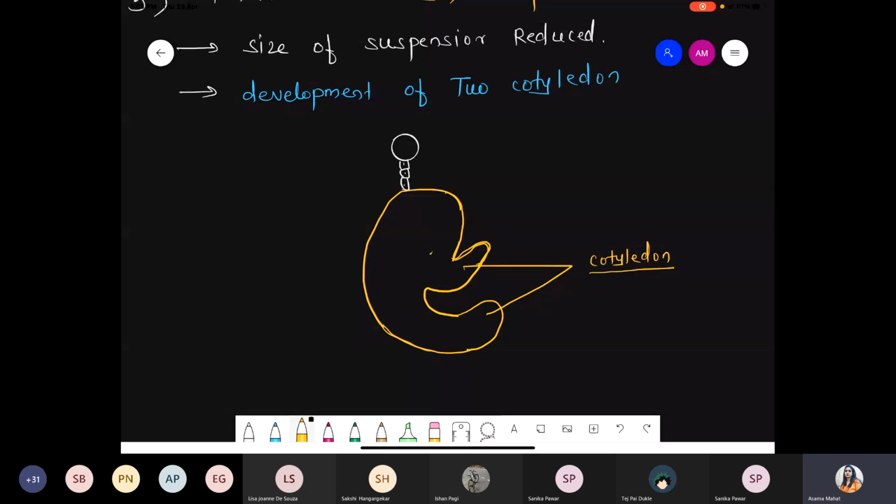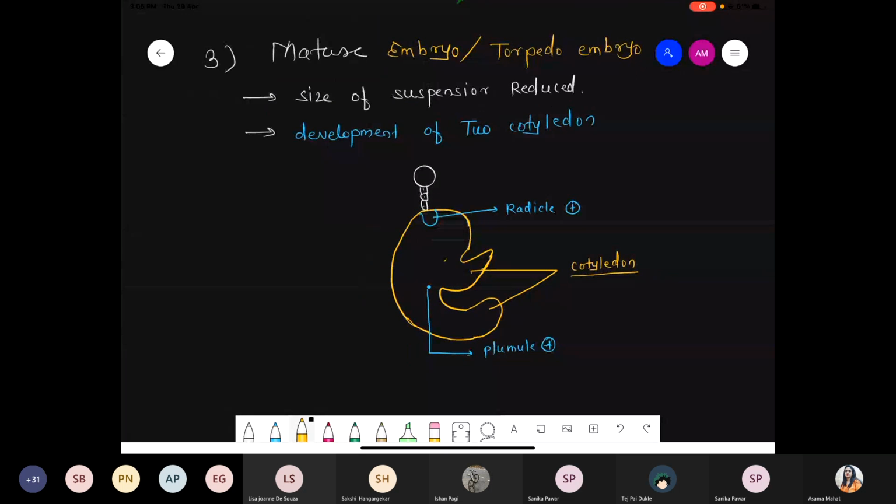And these cotyledons further produce the leaf, that is a dicot leaf. Here these are the areas where plumule is present. And this side, these are the areas where radicle is present. So that is its final structure with respect to the torpedo shaped embryo, also called the mature embryo. Done? If you want, you can write down these are the suspensor cells.